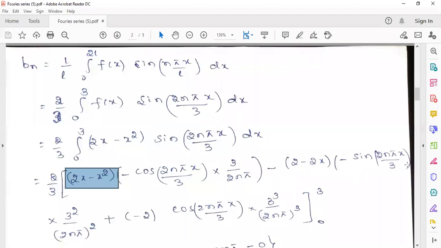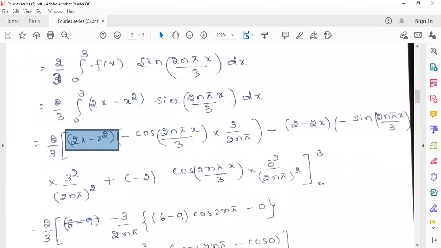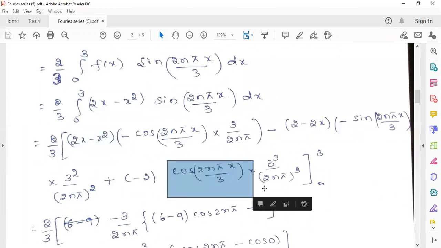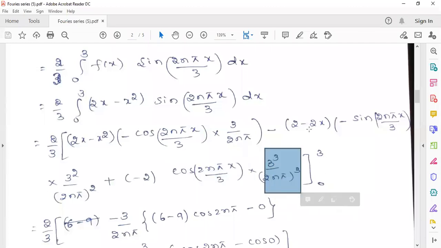It will become minus sine 2n pi x by 3 into 3 square by 2n pi whole square. Now the derivative of this one will become plus of minus 2, into the integration of this one, which will become cos 2n pi x by 3 into 3 cube by 2n pi whole cube. So now you have to apply the upper and lower limits. If you put x equals 3, wherever the sine function is there, this will vanish.